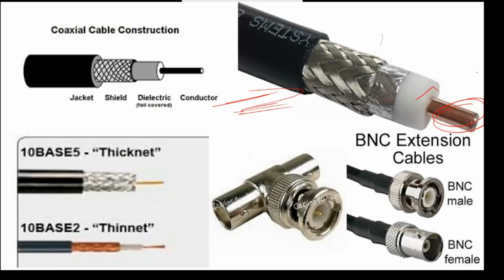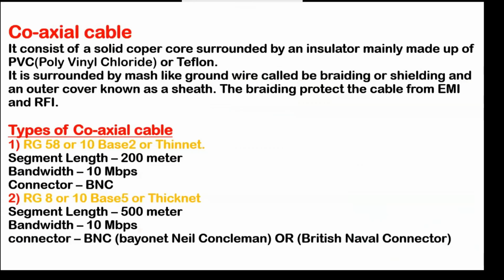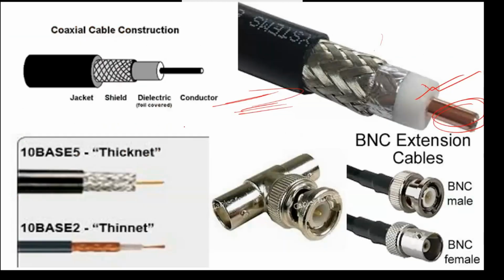So here is one insulator, the insulator of PVC, and then it is surrounded by a mesh-like ground wire called braiding or shield. And here is one outer cover that is known as the sheath.